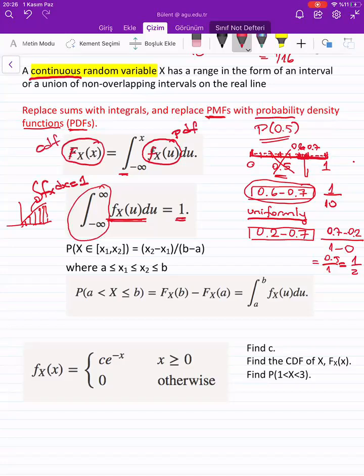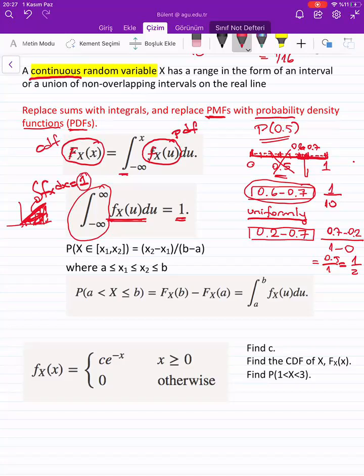Now, I'm not adding up all probabilities as I have done in the discrete case. Now, I will have the random variable's PDF, and find the area under that PDF, and the area under that PDF should be equal to 1, okay?